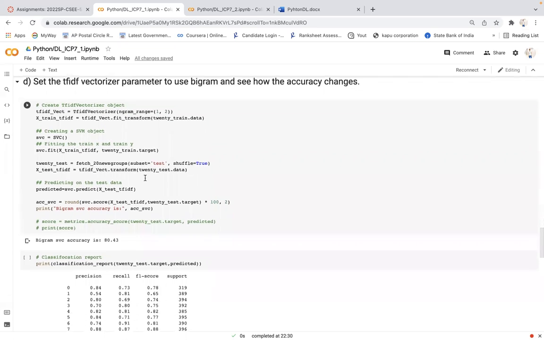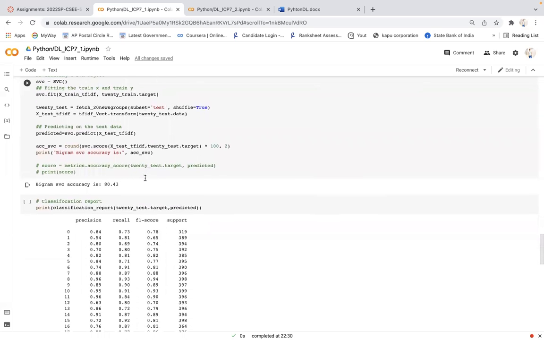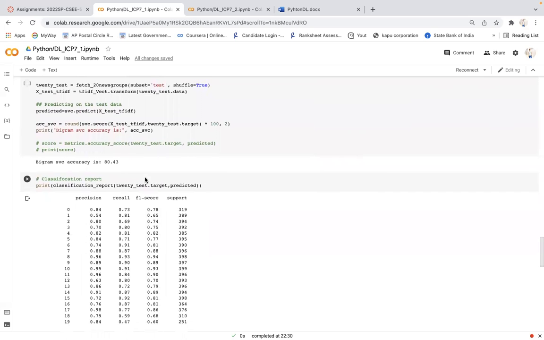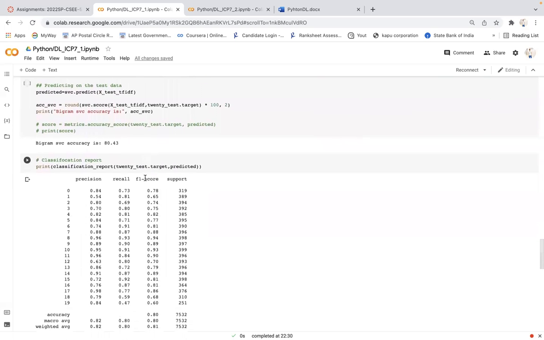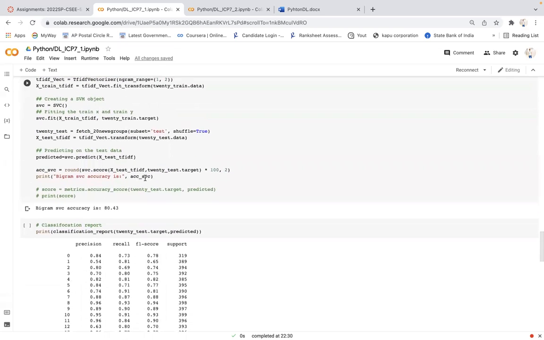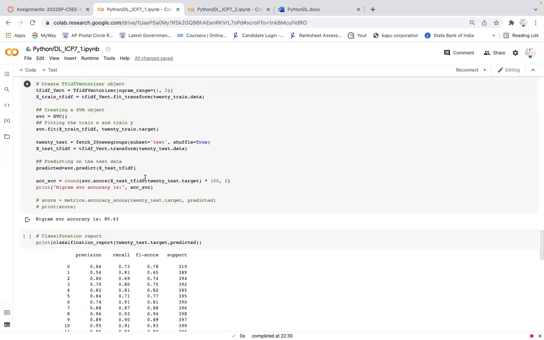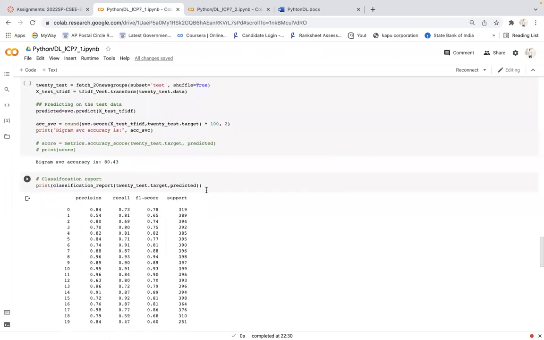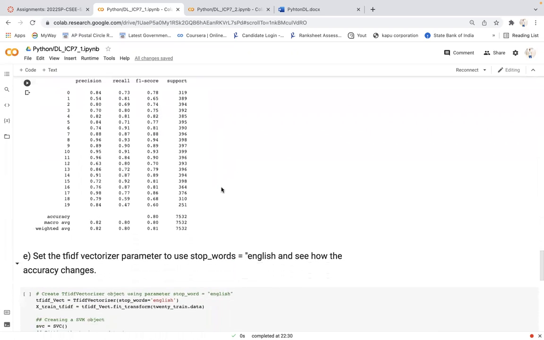Similarly, I created the SVM object, built the model, and finally predicted on the test data. Here you can see the accuracy is 80.43. So when using the bigram, my accuracy changed, reducing by nearly 1%. Here is the classification report.